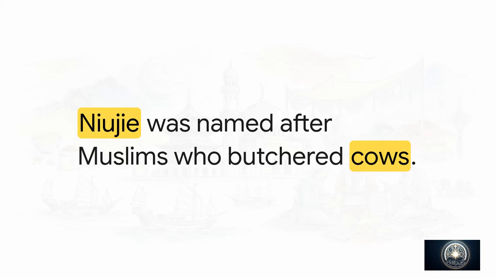Now, what's really fascinating about the Newji Mosque is the name of the neighborhood itself. Newji literally translates to cow street. Why? Well, because unlike their Chinese neighbors whose primary meat was pork, the localized Muslim community strictly butchered and traded beef. This one distinct dietary practice literally named the entire neighborhood. It gives us a perfect everyday snapshot of how integration looked on the ground.